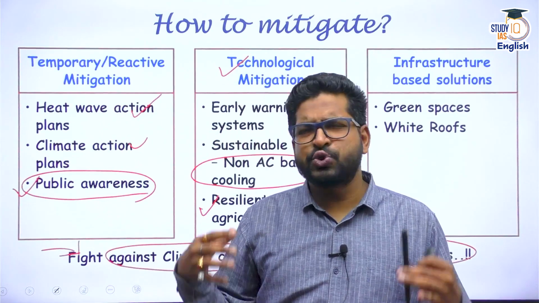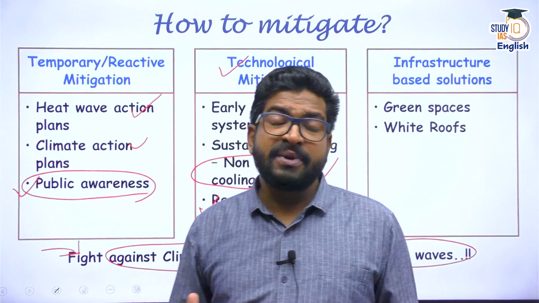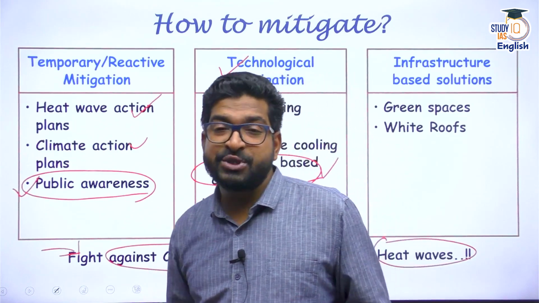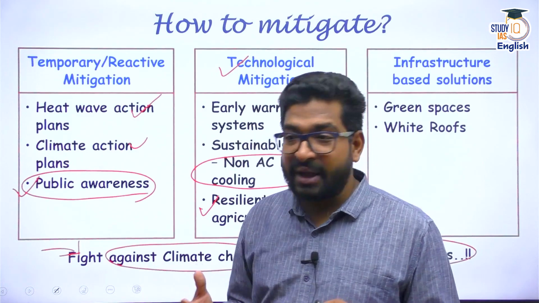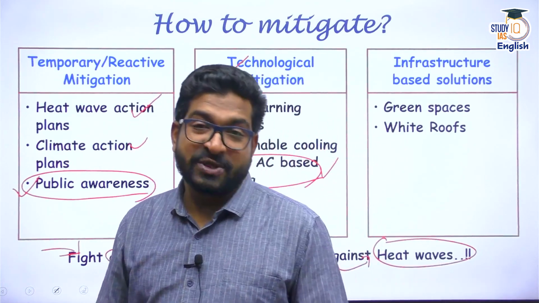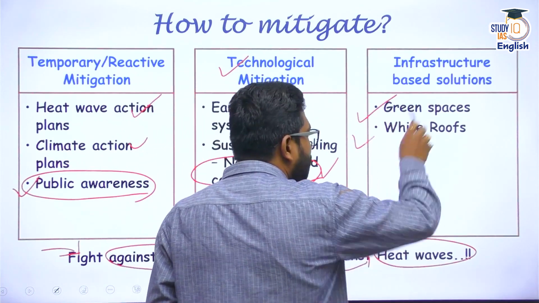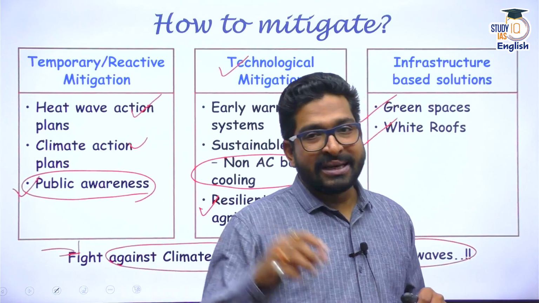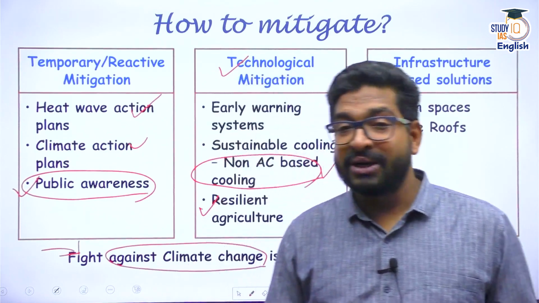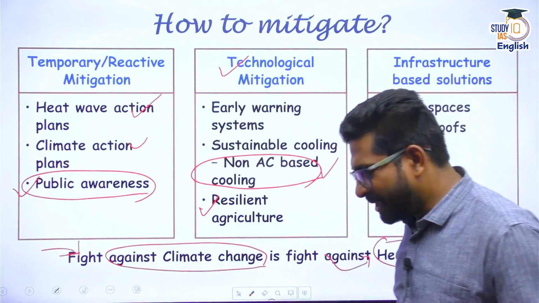We are creating so many infrastructure or so many buildings comprising of cement and concrete. What happens here? It basically reflects more and more heat. Apart from that, the water percolation also lowers. We all know about that. So what we can do is we can create more green spaces. We can go for more whiter roofs so that heat wave impact is reduced a little and situation can be improved a little. So these are some of the steps that you can mention in your answer.